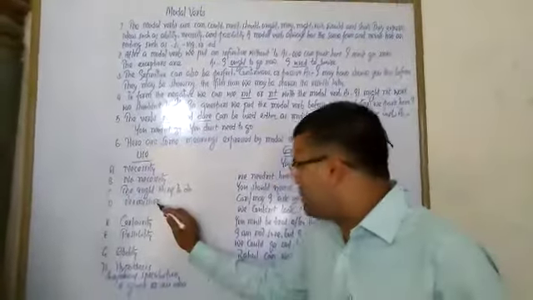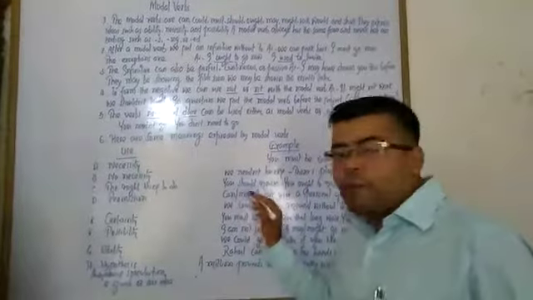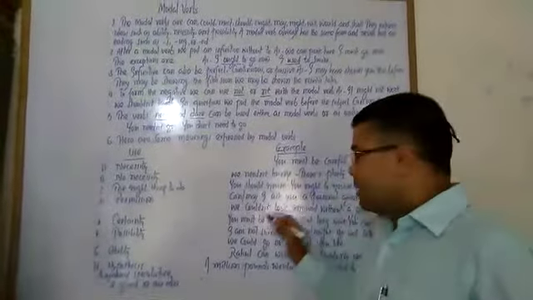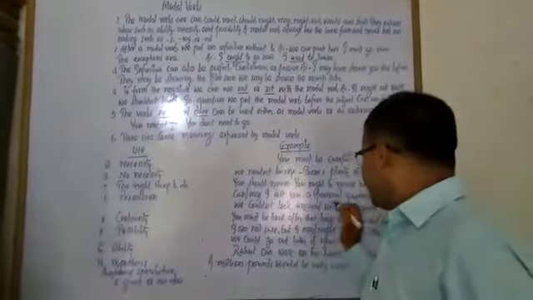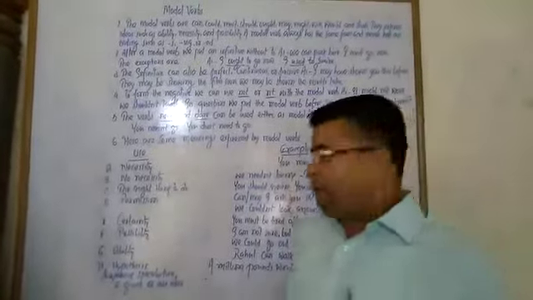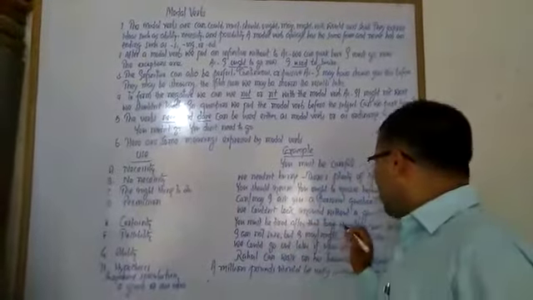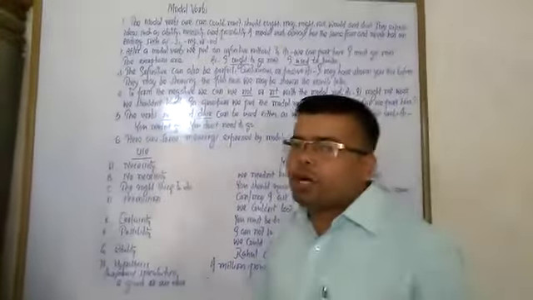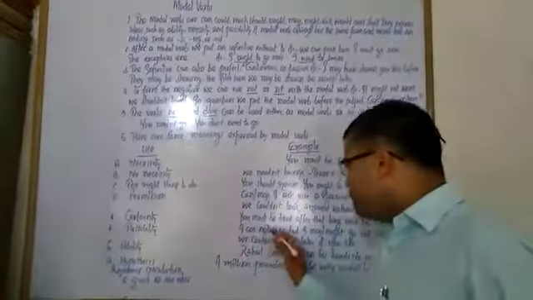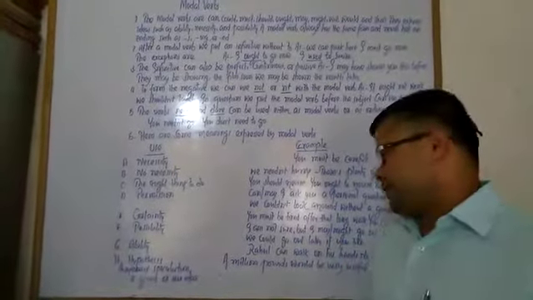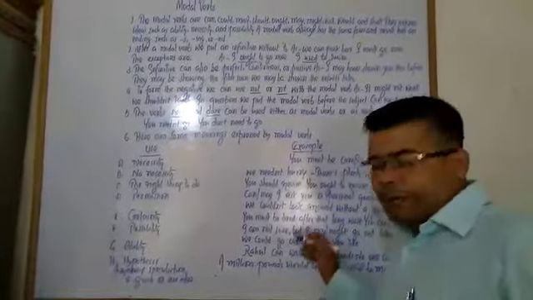For expressing permission, can or may: can I ask you a personal question? We couldn't look around without a guide. For expressing certainty, you must be tired after that long walk. You can't be tired already. To express possibility, I'm not sure, but I may or might go out later. We could go out later if you like.